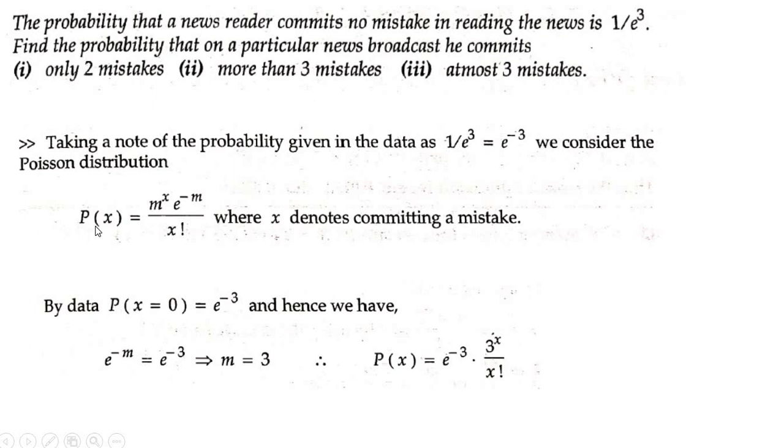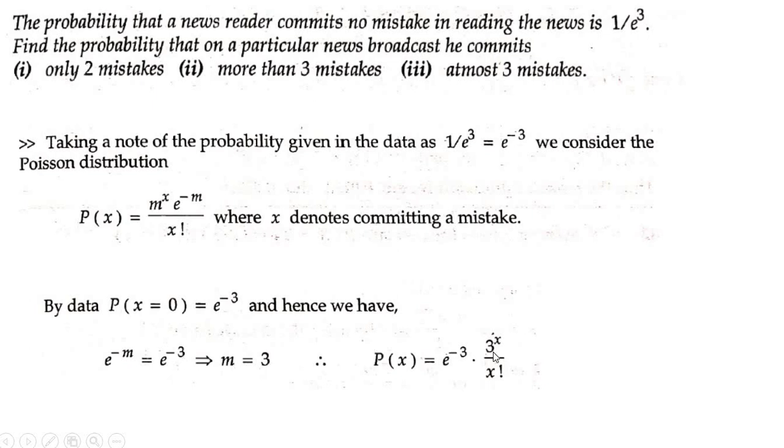So you get P of 0 is equal to e to the power minus m. Substitute P of x is equal to 0 here. When you substitute, you get e to the power minus m. So compare this e to the power minus m with e to the power minus 3. The e's will get cancelled, the minus signs will get cancelled. So what is m equal to? m is equal to 3.